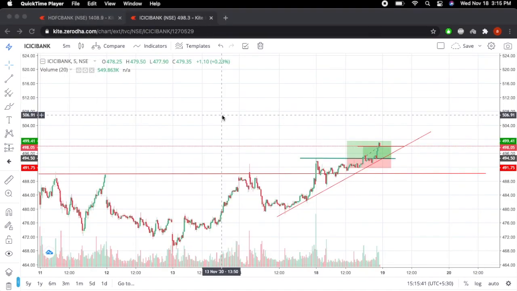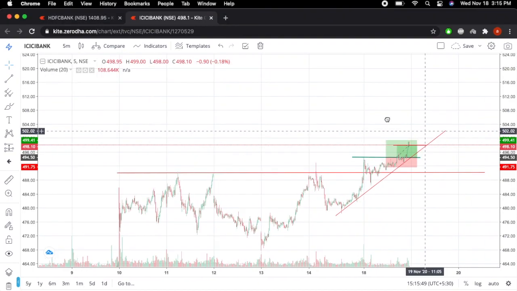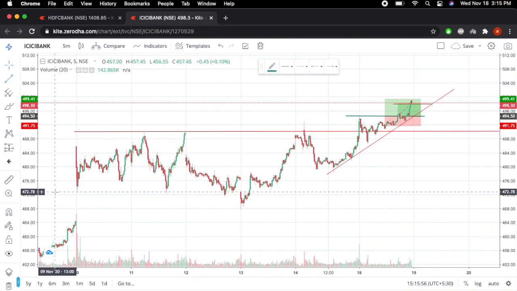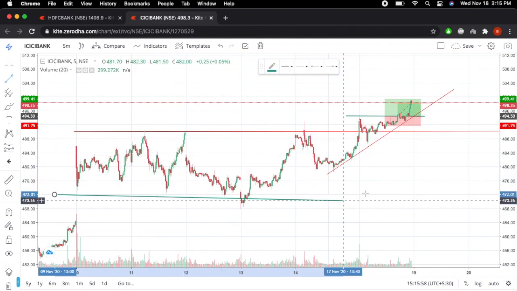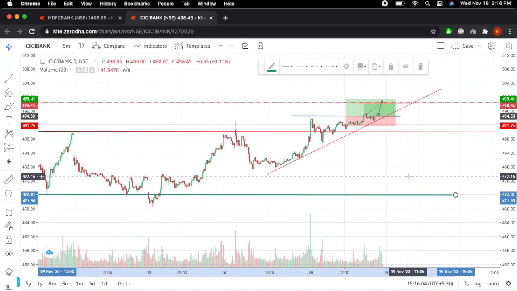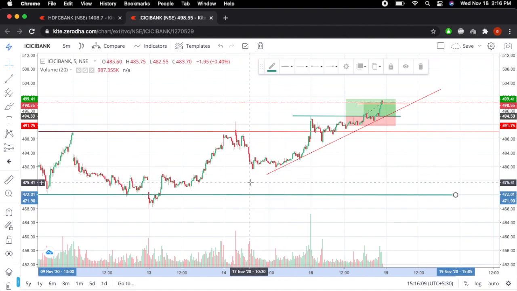Explanation for making the trade on ICICI Bank. I'll be explaining the different factors. On the 5 minute time frame, as you can see, ICICI Bank has been range bound. Let me mark the downside part. It's going between those ranges. That's the first thing. The market condition is range bound, and looking at today's graph, on the previous day it was moving in an uptrend.